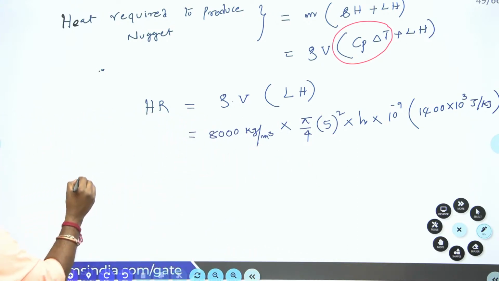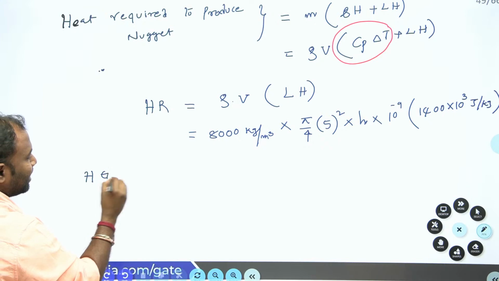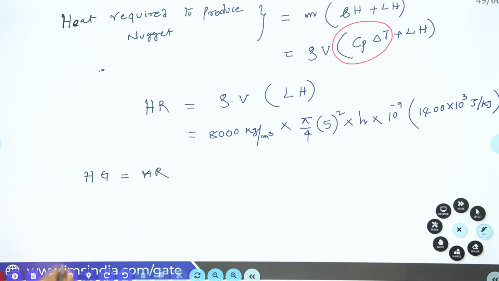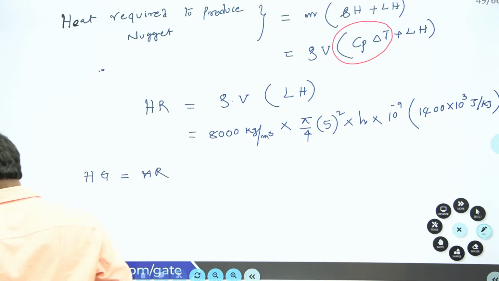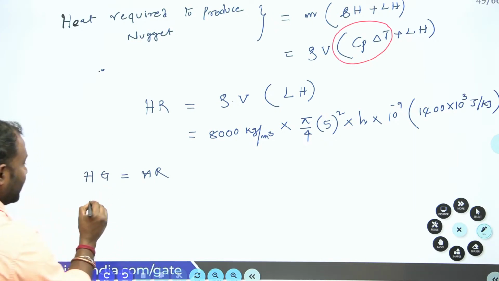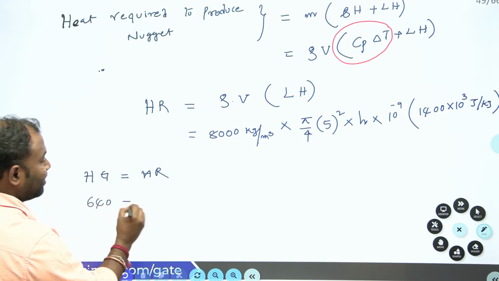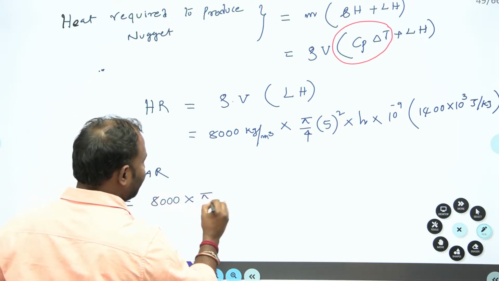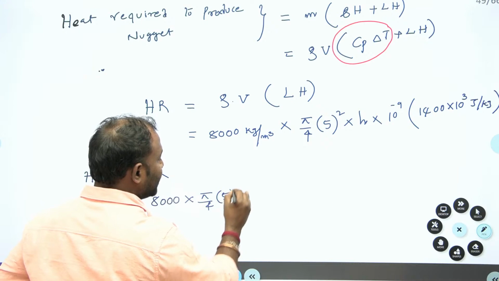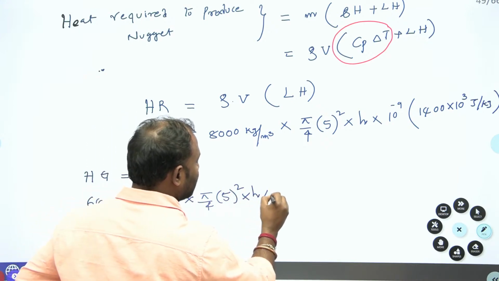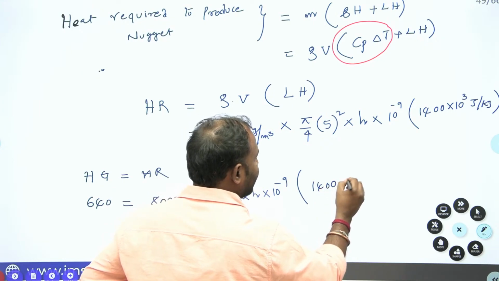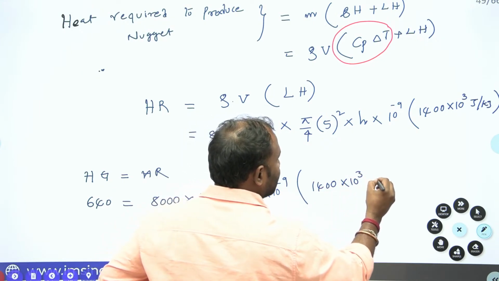Now in this case you are supposed to consider heat generation equal to heat requirement. Heat generation is 640, which we have calculated. Heat requirement is 8000 into pi by 4 into 5 square into h into 10 to the power of minus 9 into 1400 into 10 to the power of 3.